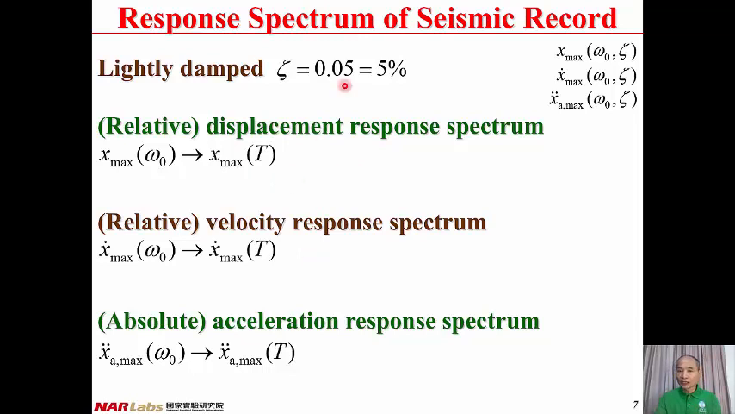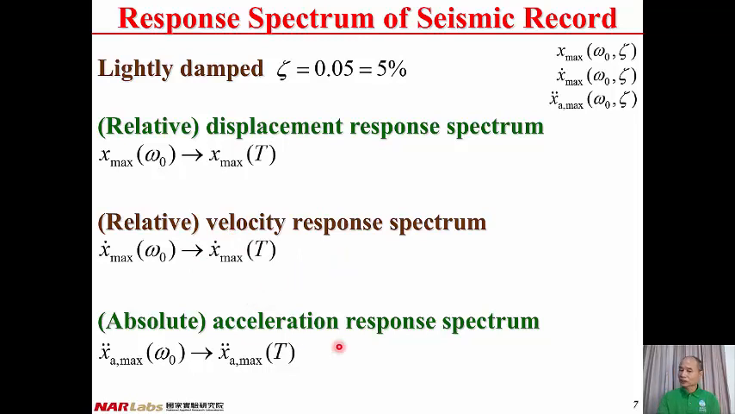Similarly, when we fix the damping ratio to 5%, the peak relative velocity can be reduced to a function of omega 0, or a function of vibration period T. Therefore, we can obtain the velocity response spectrum. It's the relationship between the peak relative velocity of the structure and the vibration period of the structure.